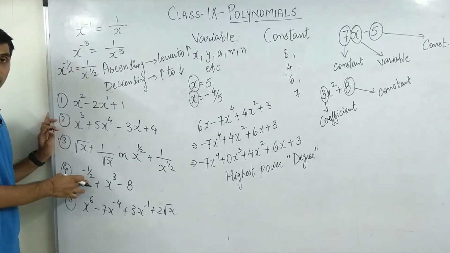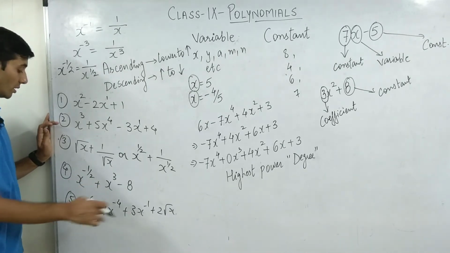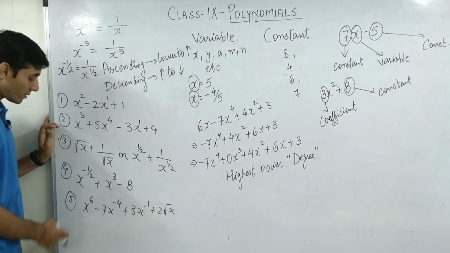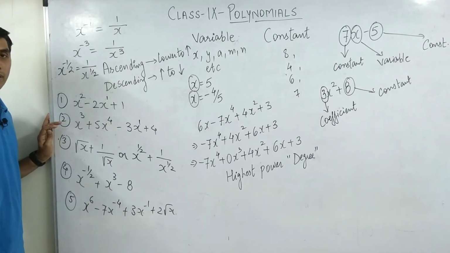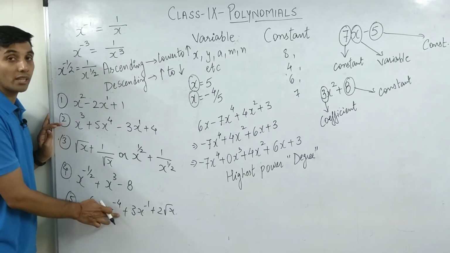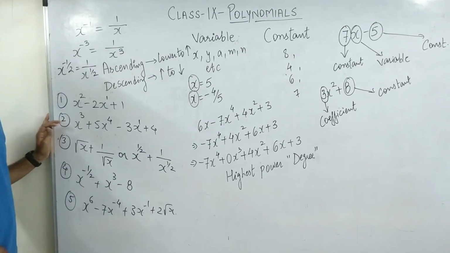Not applicable with a negative sign. So is it a polynomial? No, it's not a polynomial. What do you think about this? 6 is okay, but minus 4 is going to create trouble. So is this a polynomial? No, this is not a polynomial because there is square root of x and so on and so forth.